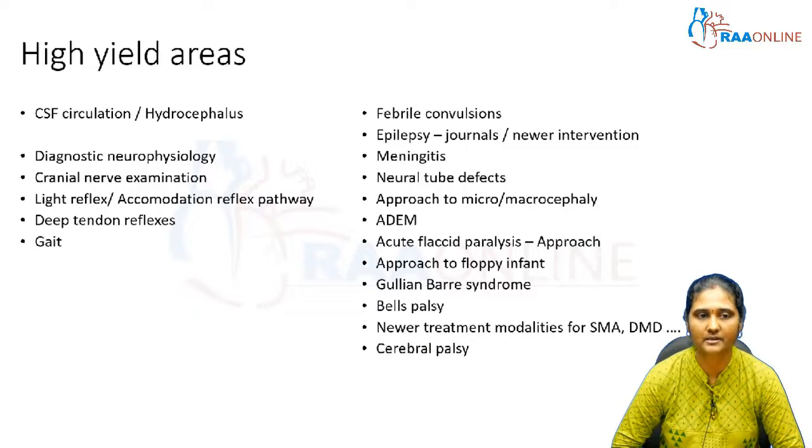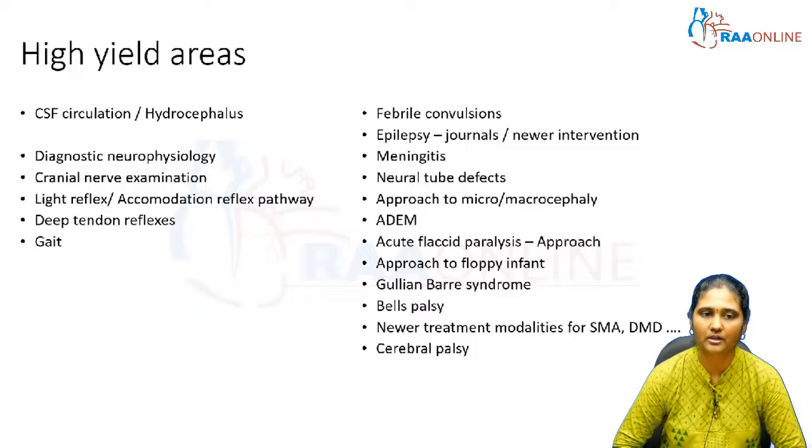And cranial nerve examination, light reflex, accommodation reflex pathway, deep tendon reflex and gait, these are all good old questions. Right from our undergraduation we are dealing with these topics, and you should be very thorough in the older topics.